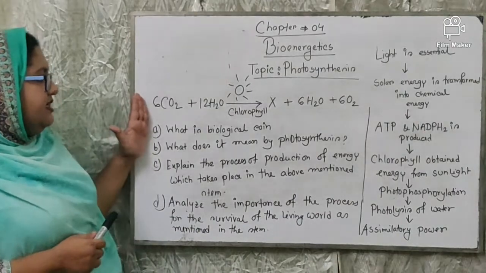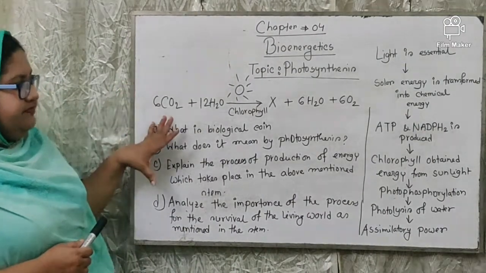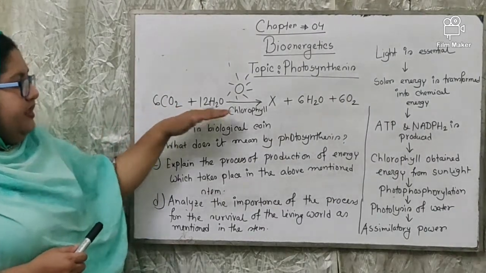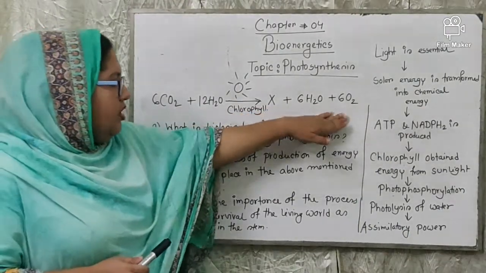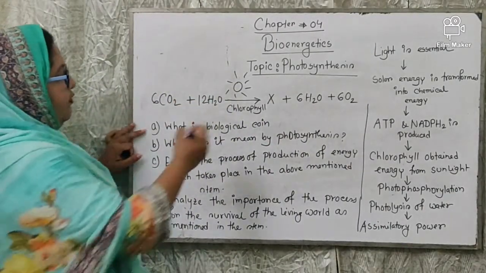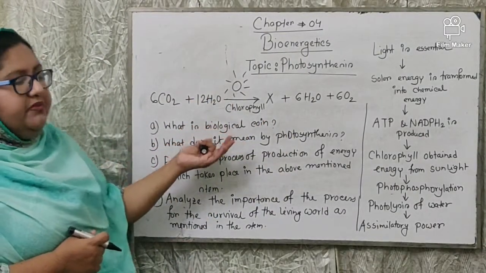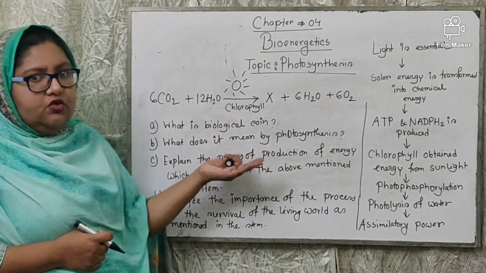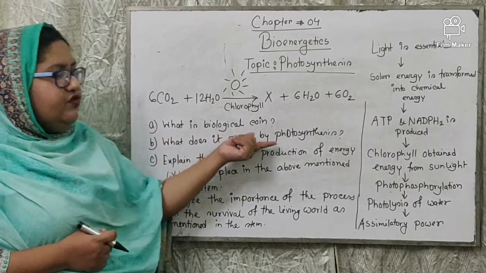Students, this is a sample question, one creative question from this chapter. Okay, here carbon dioxide and water produce X compound, that means the glucose, and water and oxygen in presence of sunlight and chlorophyll. So the knowledge-based question of this chapter is, what is biological bond? It may be what is phosphorylation, dephosphorylation, or others. Okay. Second question, what does it mean by photosynthesis?